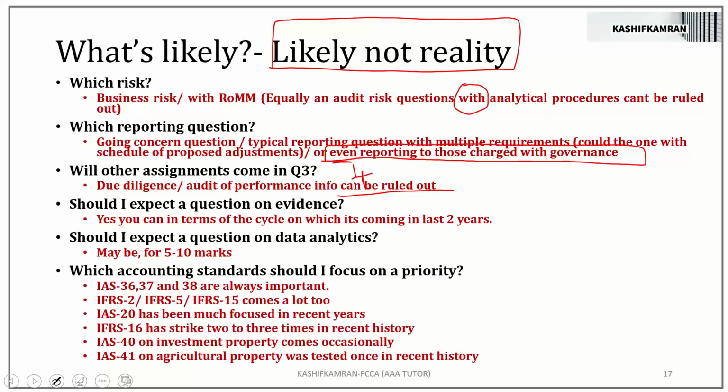Which accounting standard should I focus on on a priority? IAS 36, 37, and 38 are always important. IFRS 2, IFRS 5, and IFRS 15 come a lot too. IAS 20 has been much focused in recent years. IFRS 16 has struck 2 to 3 times in recent history. IAS 40 on investment property comes occasionally, and IAS 41 on agriculture was tested once in recent history.